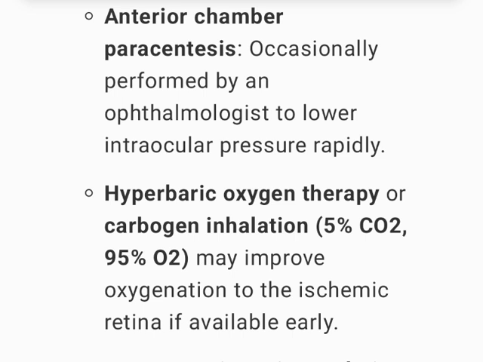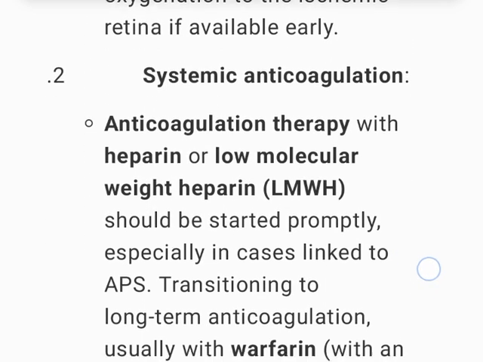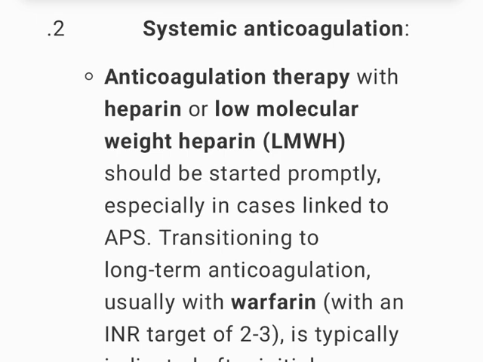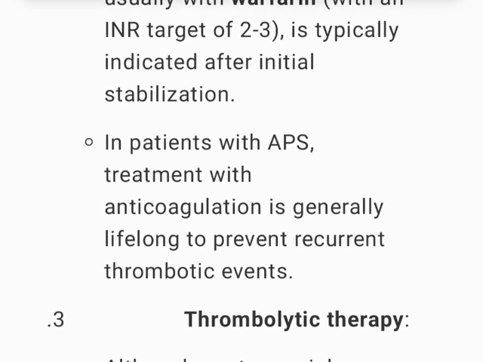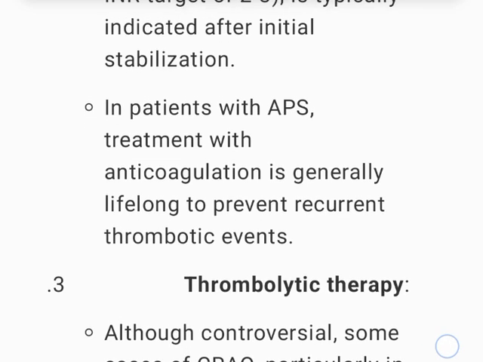2. Systemic anticoagulation. Anticoagulation therapy with heparin or low molecular weight heparin, LMWH, should be started promptly, especially in cases linked to APS. Transitioning to long-term anticoagulation, usually with warfarin, with an INR target of 2 to 3, is typically indicated after initial stabilization. In patients with APS, treatment with anticoagulation is generally lifelong to prevent recurrent thrombotic events.